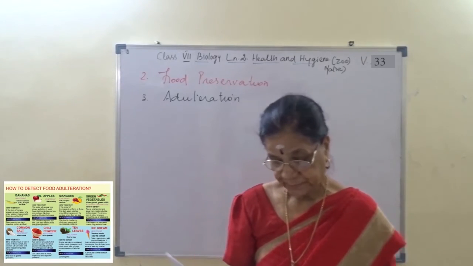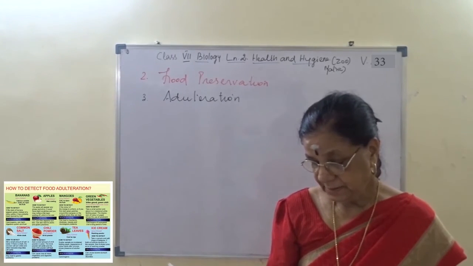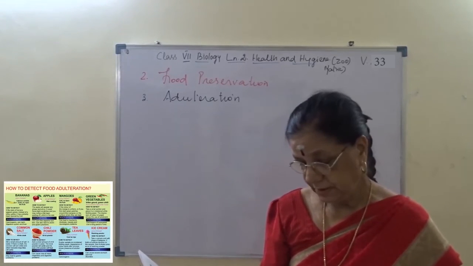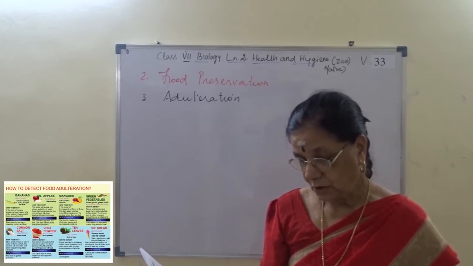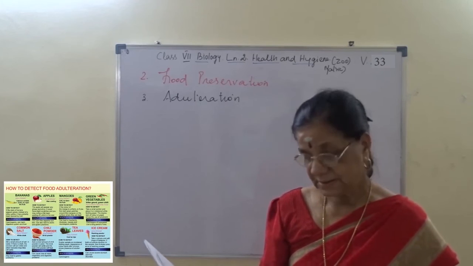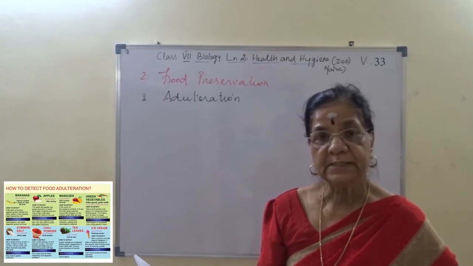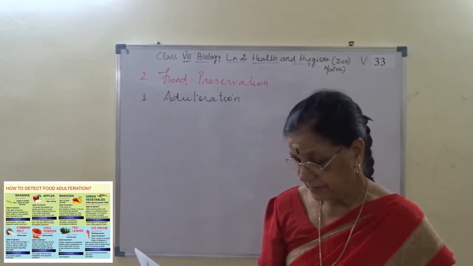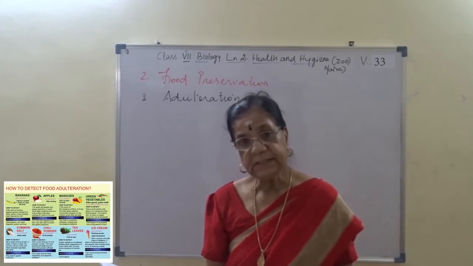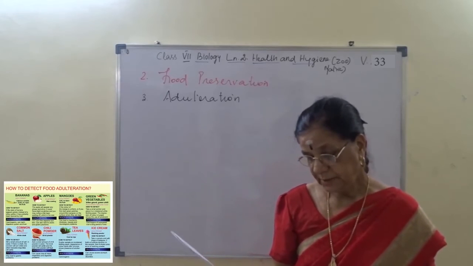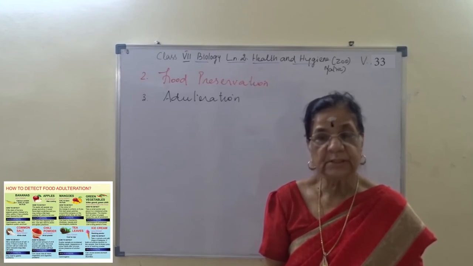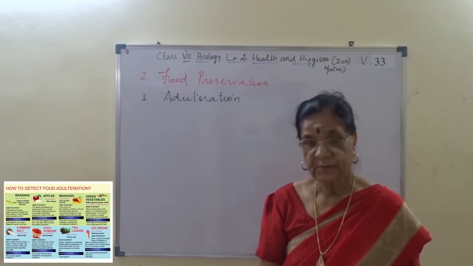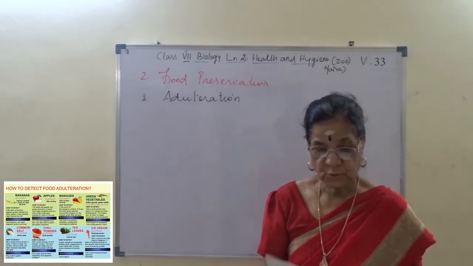So this could be done either by the mixture or substitution of inferior substances or by the removal of some valuable ingredients. Now people are involved in this act of adulteration with a view to making easy money or to bring down the name of reputed company of the products. I hope you are able to follow this.